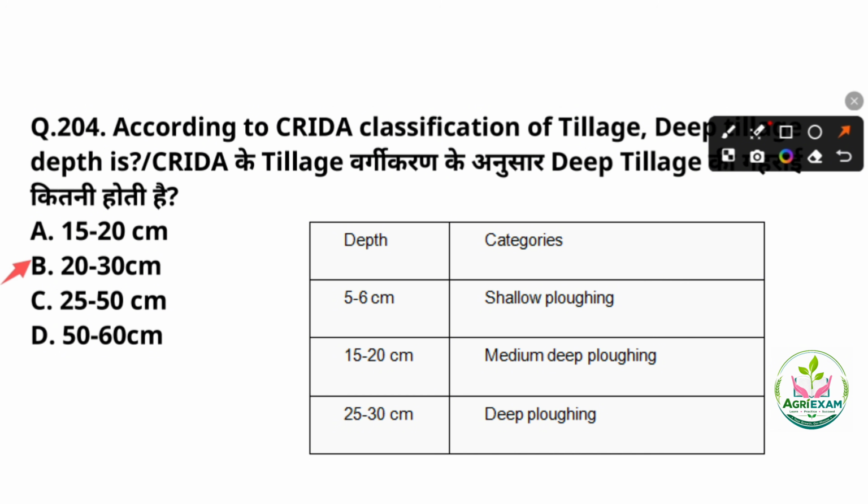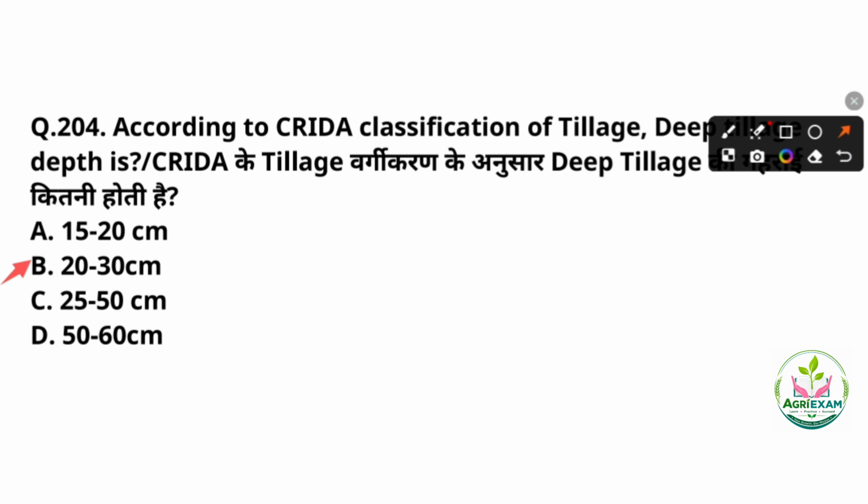Shallow depth is for 5 to 6 centimeter, medium depth is for 15 to 20 centimeter, and deep tillage is for 25 to 30 centimeter. And these categories help manage the soil moisture, break crust, and improve the root growth in dryland farming. So here the correct answer is option number B, that is the deep tillage depth is 25 to 30 centimeter.